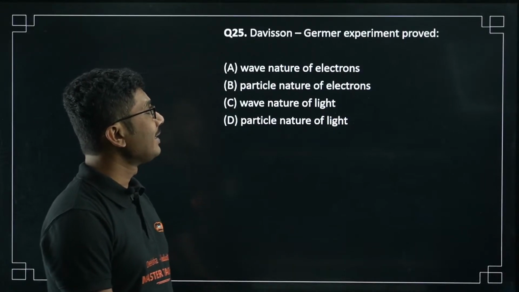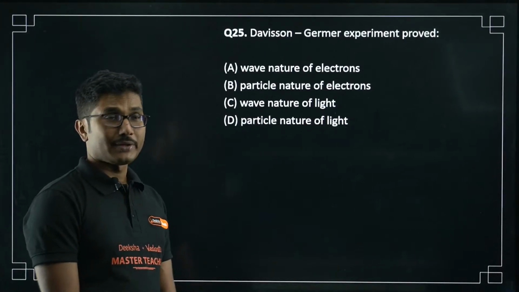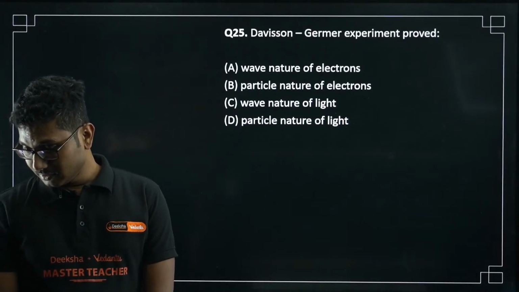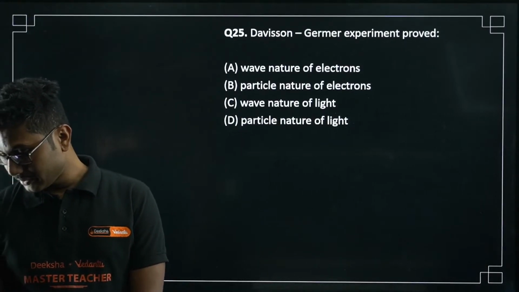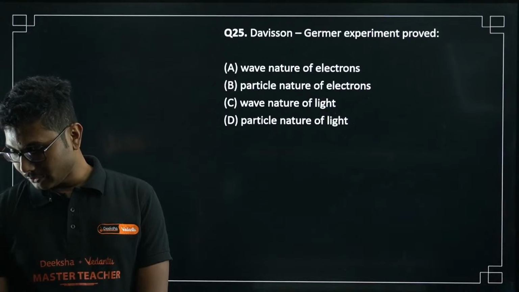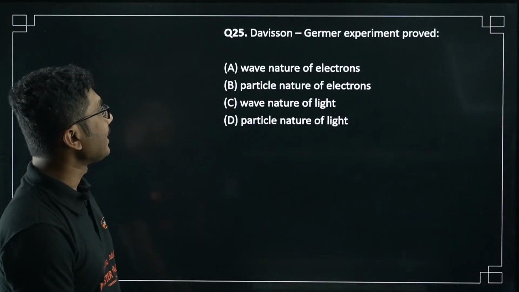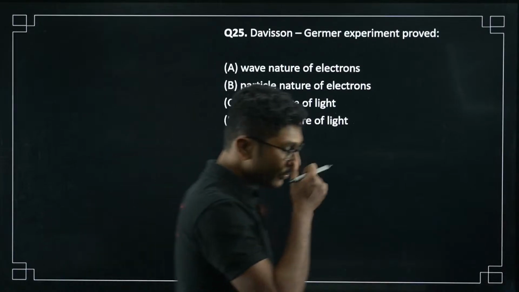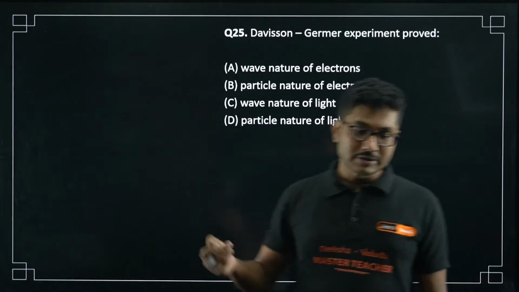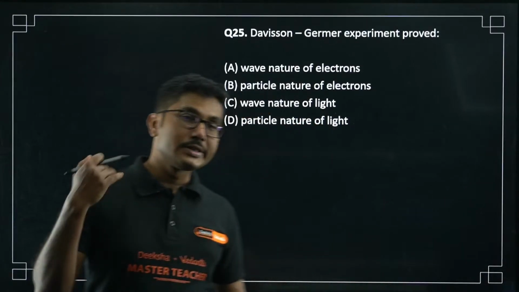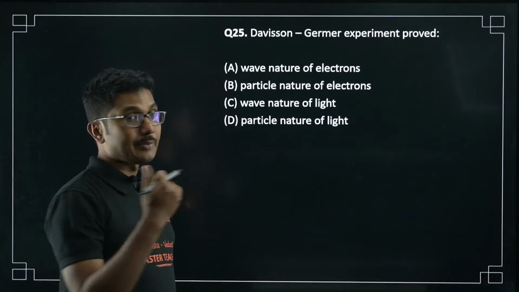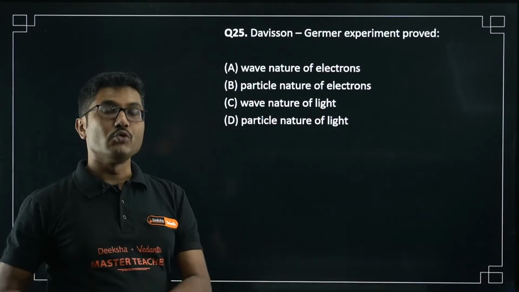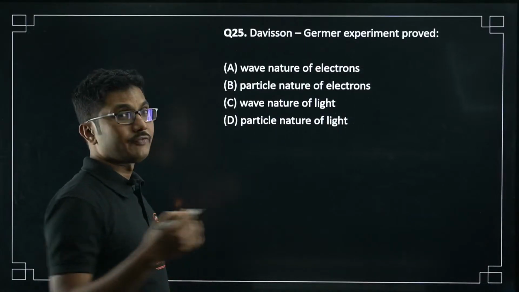No, Vishmay, it is not 25D. Davisson-Germer experiment was wave nature of electrons. It proved de Broglie's hypothesis. De Broglie hypothesis was a hypothesis, but Davisson-Germer did the experiment and it proved the wave nature of electrons.